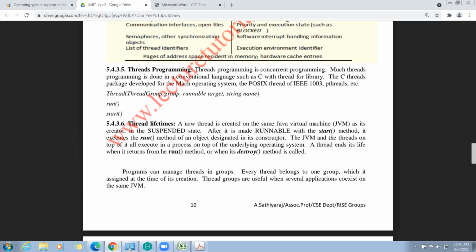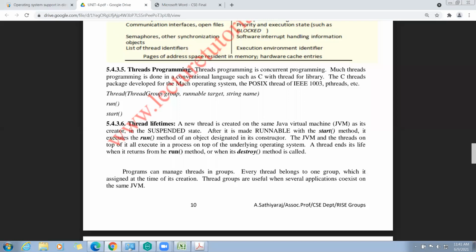The Java virtual machine and the threads execute in a process on top of the underlying operating system.